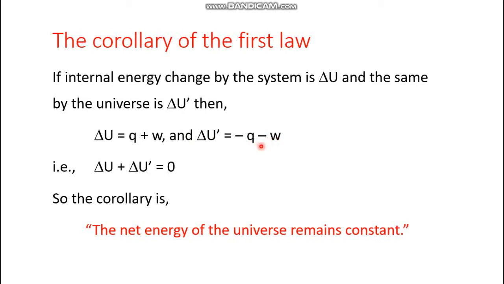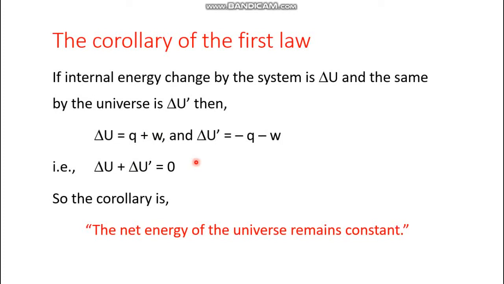So in that case you can easily see that if you add them up, then the left hand sides would be delta U plus delta U prime. On the other hand, the right hand sides would become 0. So the corollary is the net energy of the universe remains constant.